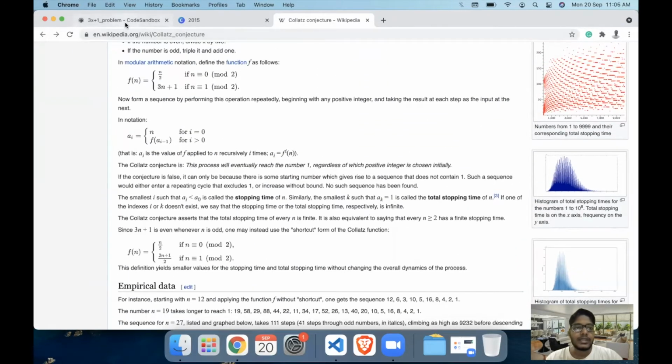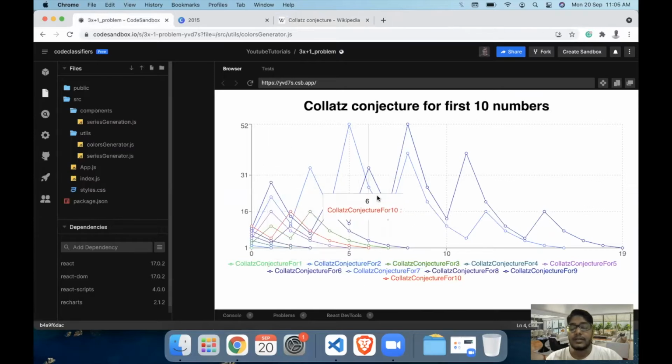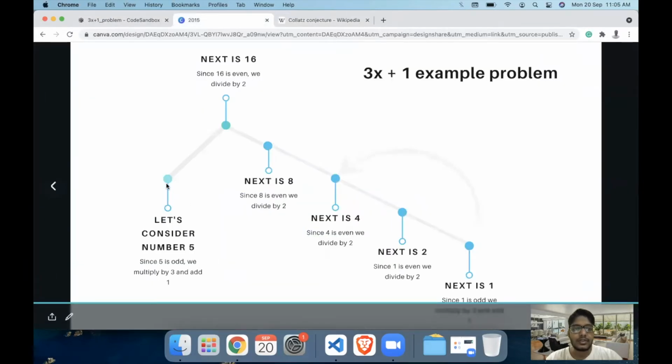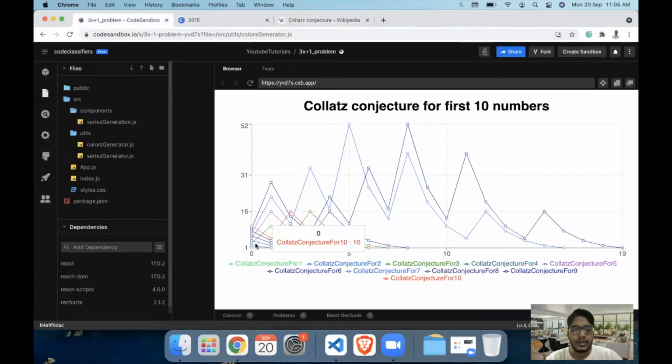What we are going to do today is create a graph of the first 10 numbers in the series. If you observe this graph carefully for 5, you will see that after 5 the next value, 16, is at the top, then the line goes on decreasing, right? If I map this on a bar chart or a line chart, this is the Collatz conjecture of 5. It starts from 5, then 16, then 4, 2, and then eventually 1. So this is the line of the number 5.